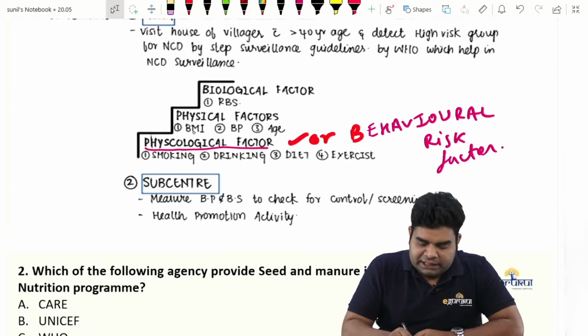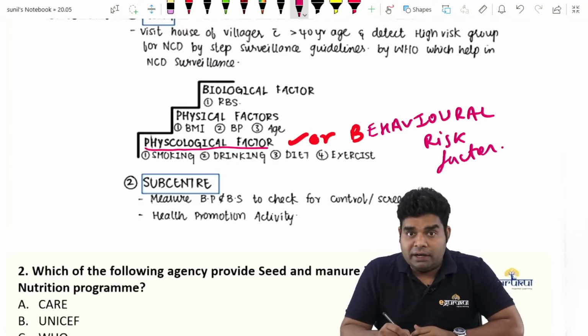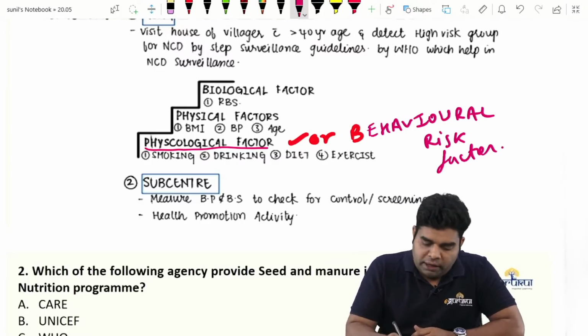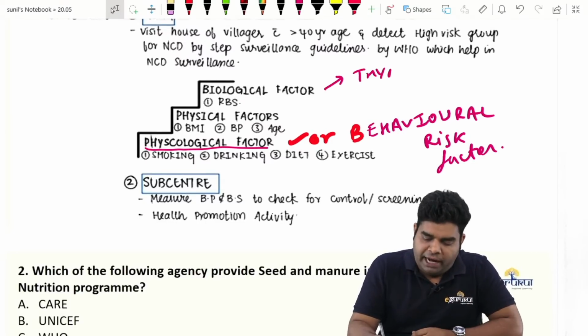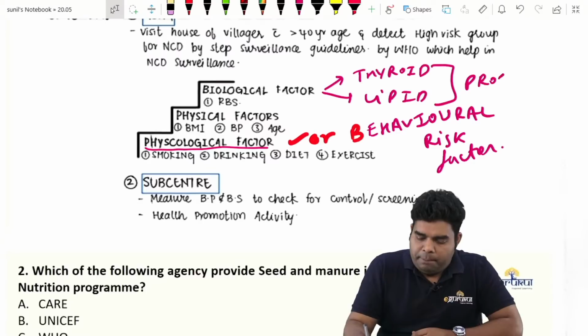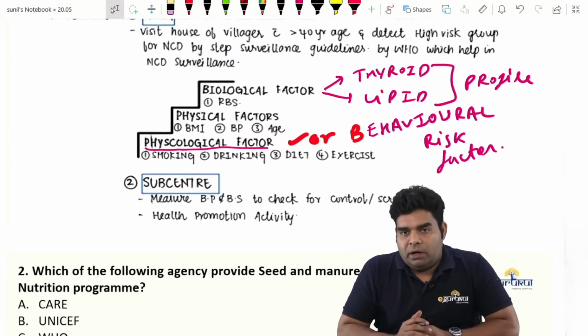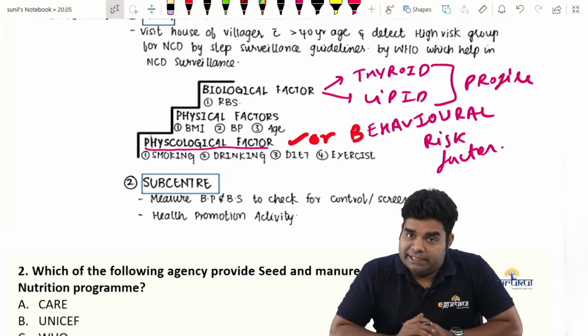The second thing we ask is physical factors, like BMI, BP and age. And third is biological factors, in which we can do random blood sugar. And in developed countries, we also do thyroid profile and lipid profile. Plus, in some countries, they also measure sodium and creatinine level to rule out any renal disease.